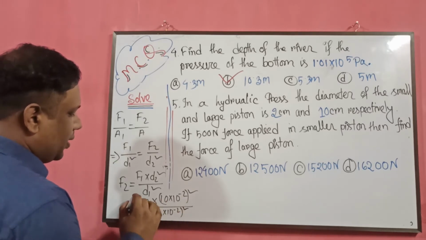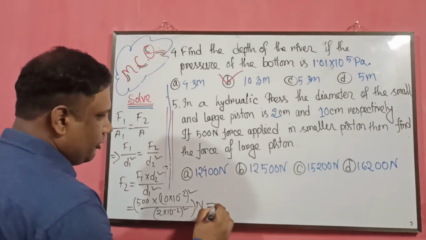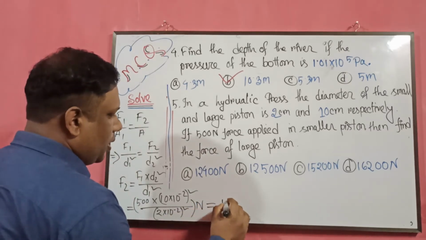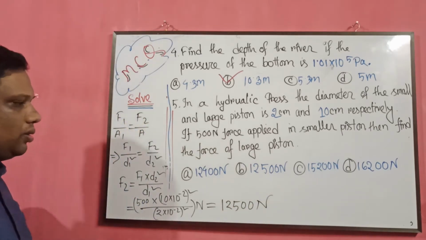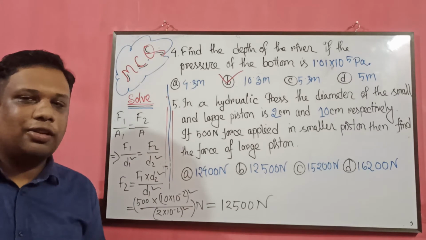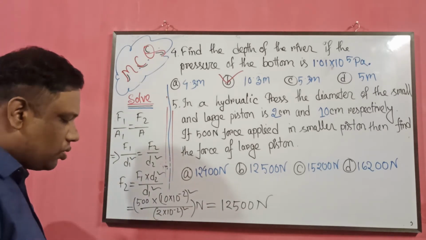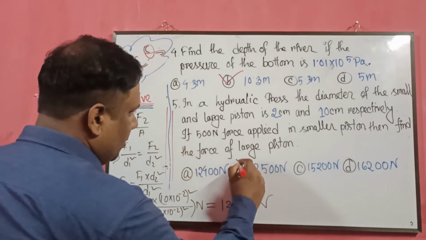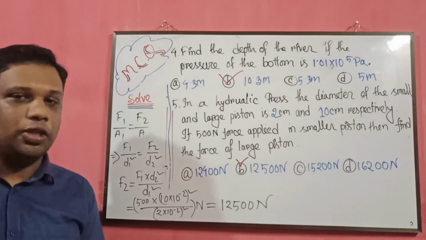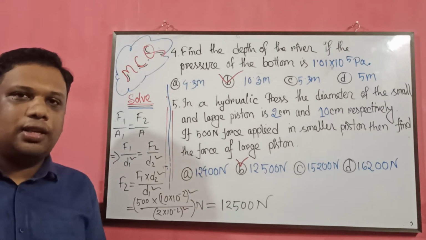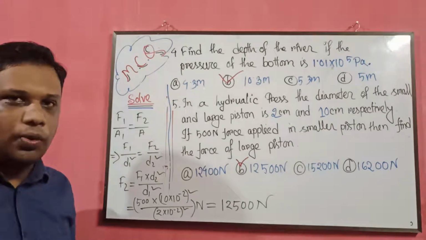The answer will be in Newton, and finally the result is 12,500 Newton. So the correct answer is also B, 12,500 Newton. Now we are going to solve another set of MCQ.